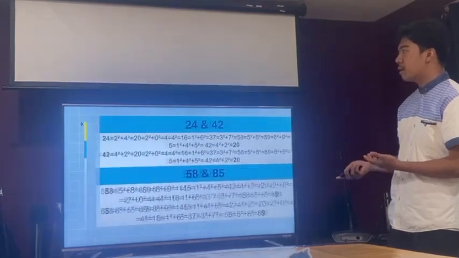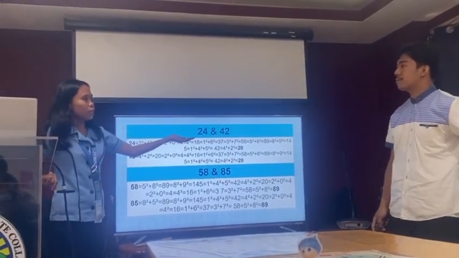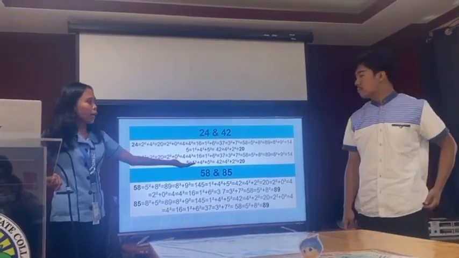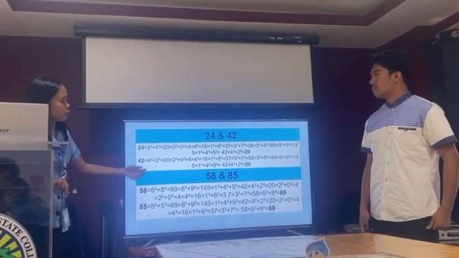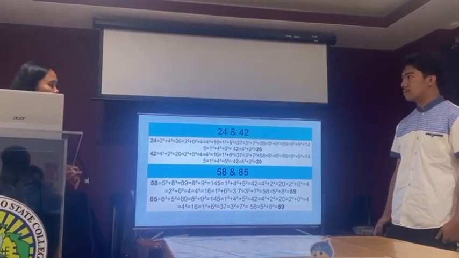And there's also a conjecture that shows it's also true for the number 24. The reverse of it is 42, which comes up as a sad number, as well as 58, and its reverse 85 is also a sad number.